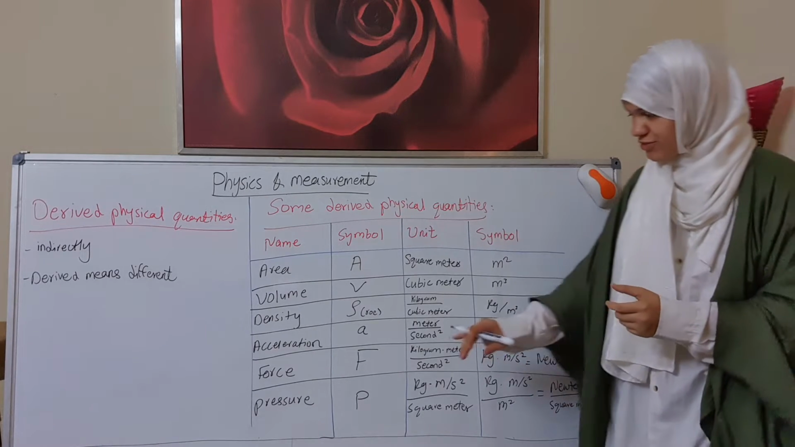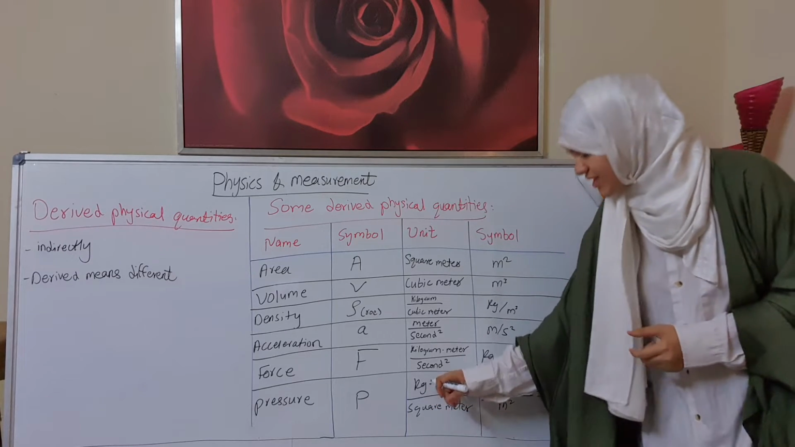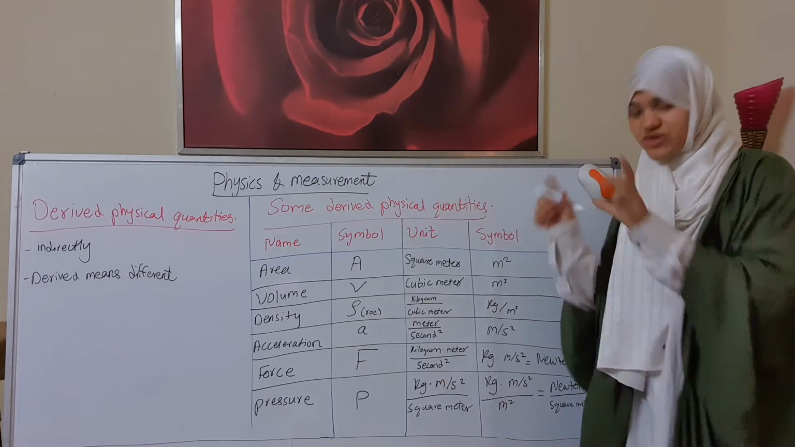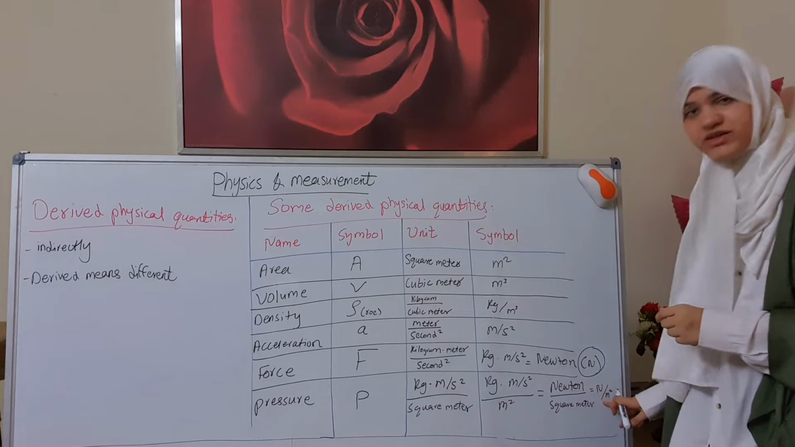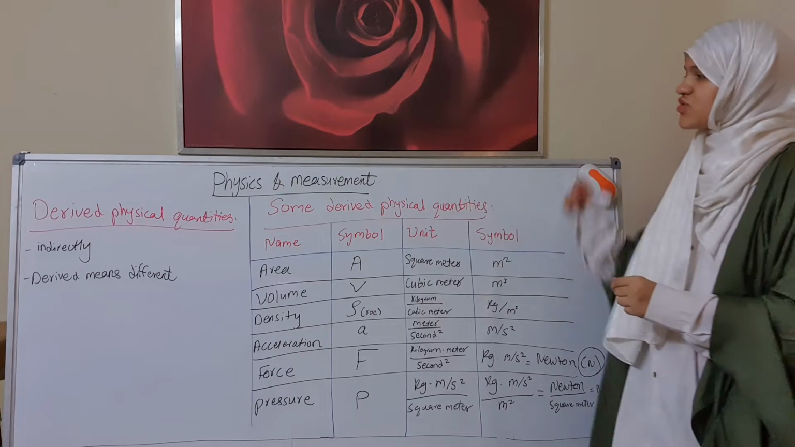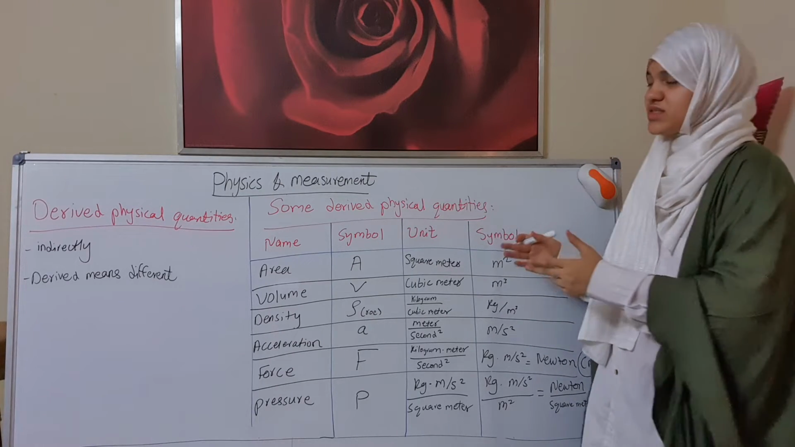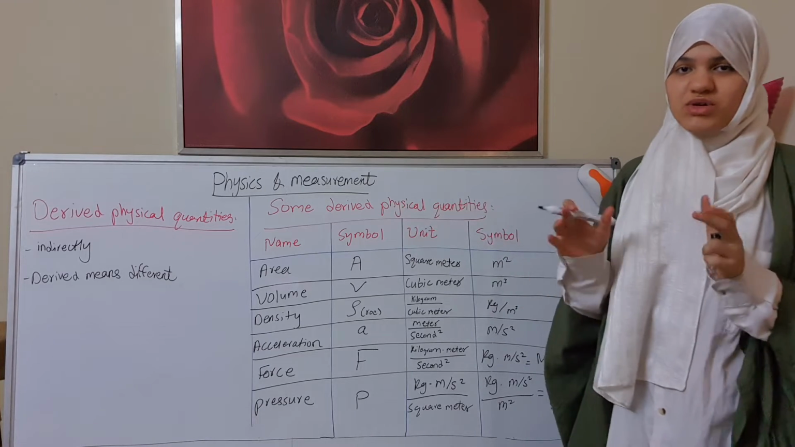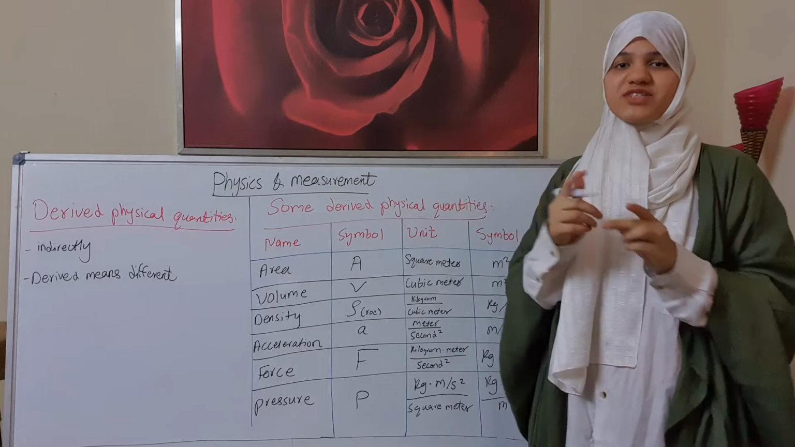But what about pressure? The same thing. Kilogram times meter per second squared is Newton, over square meter. That means N over meter squared. So that was about some examples of fundamental physical quantities and derived physical quantities. Now let's see what's the difference between vector physical quantities and scalar physical quantities.